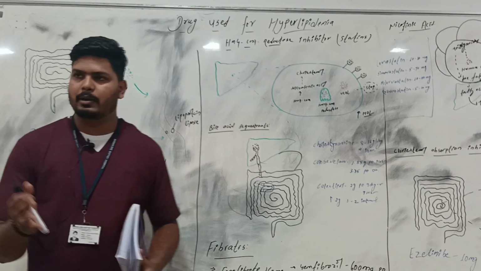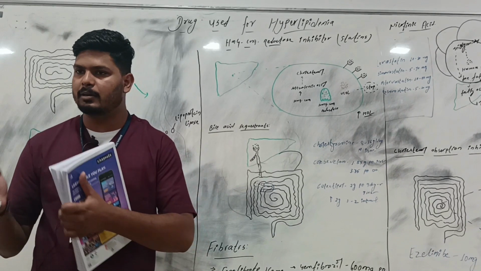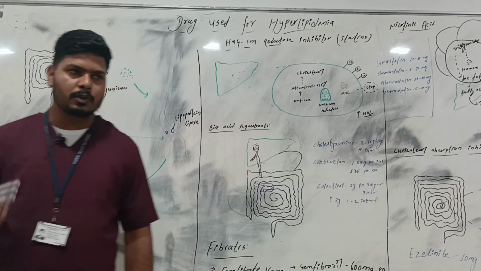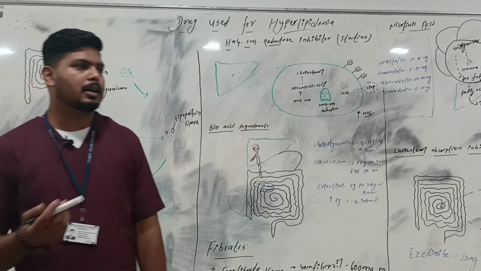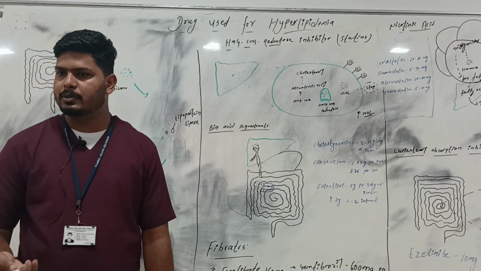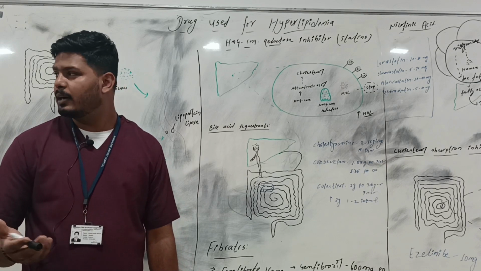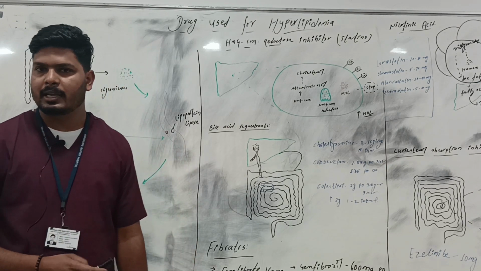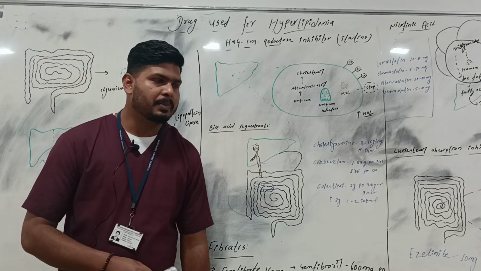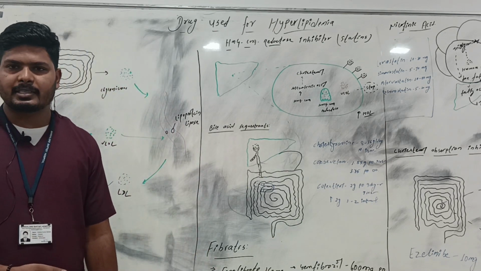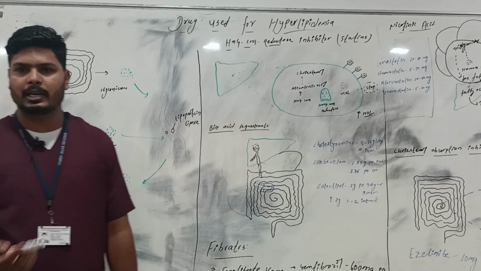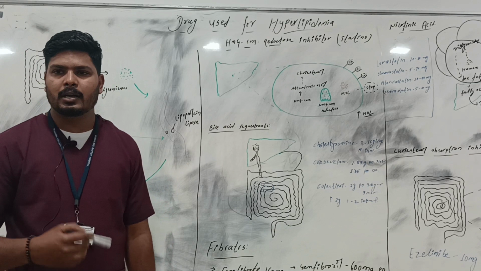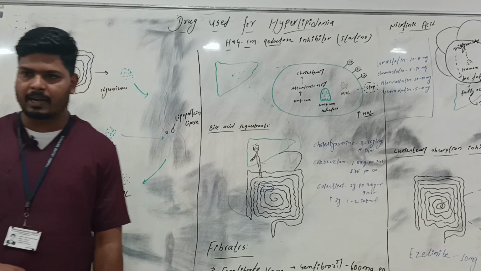In the sense, it is good for the body, but if it is high, it is bad for the body. Cholesterol helps in the synthesis and production of the steroid hormones and the integrity of the cell membranes. Triglycerides store the lipids throughout the body and give energy to the body. Phospholipid acts as an emulsifier.